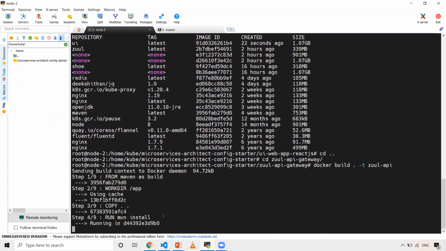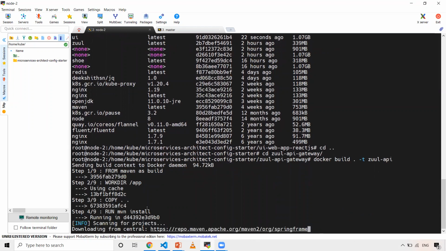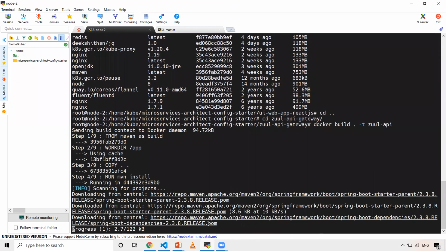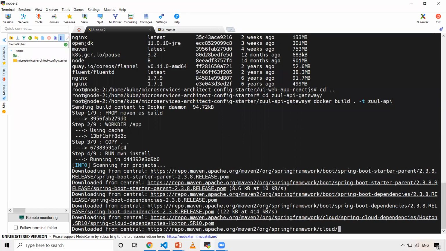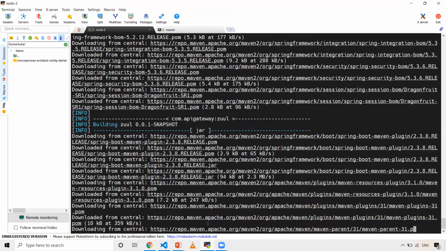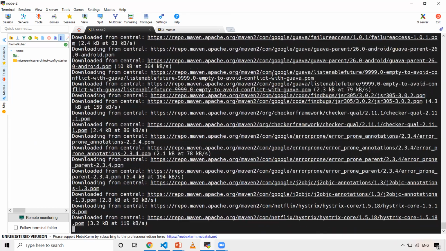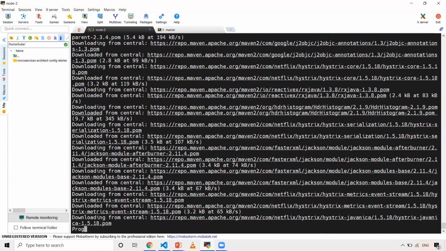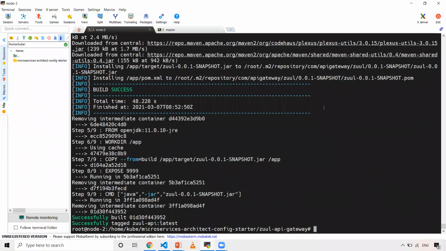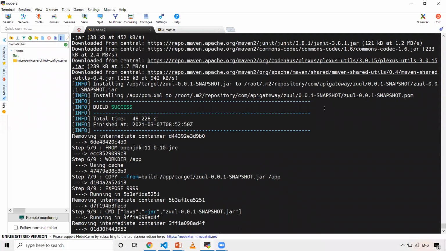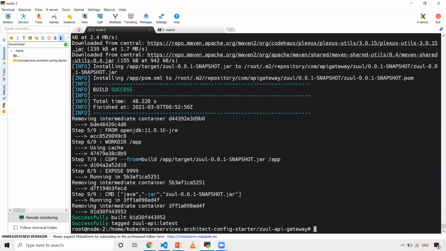Again, I'm pausing because it has to download a lot of dependencies, because every time you create an image, it will be a fresh instance. It has to download all the Maven dependencies. Now you can see my Zuul API gateway Dockerfile build is successful.